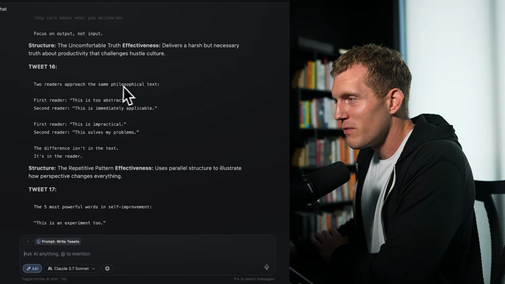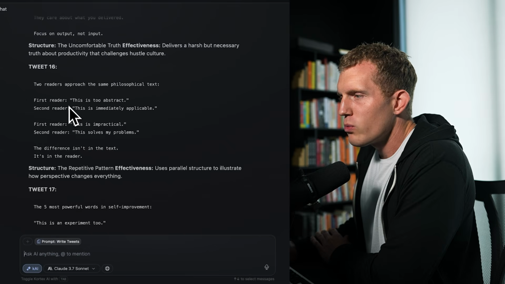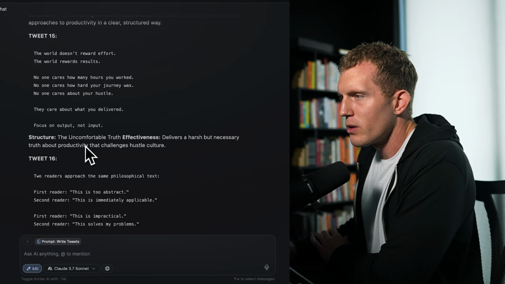Two readers approach the same philosophical text. First reader: this is too abstract. Second reader: this is immediately applicable. First reader: this is impractical. Second reader: this solves my problems. The difference isn't in the text, it's in the reader. I would rewrite this, but this is good, right? This is a good starting point.